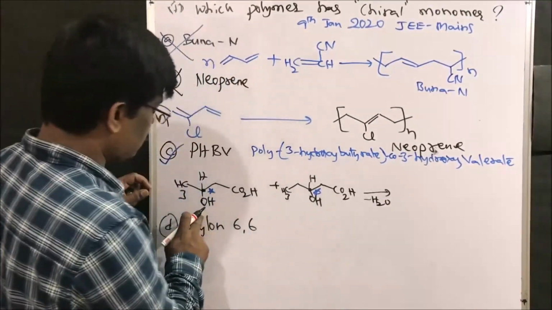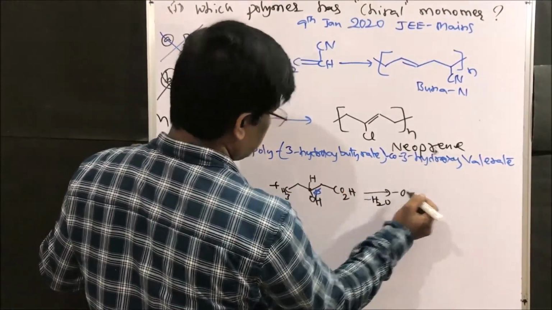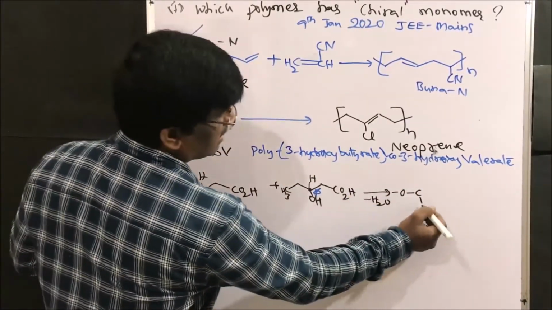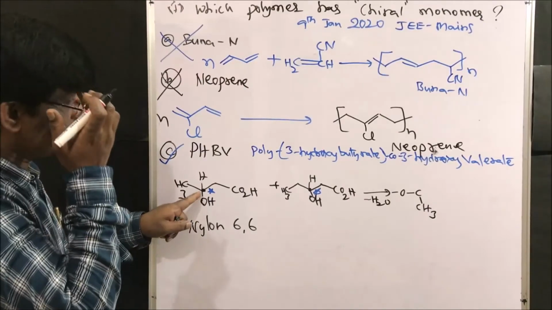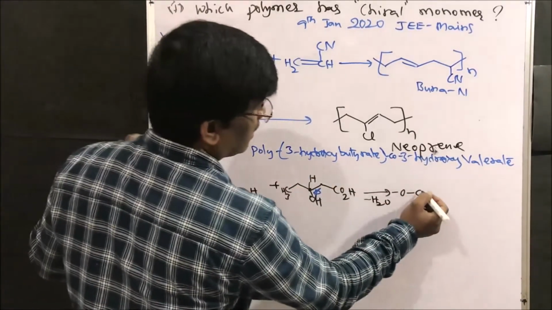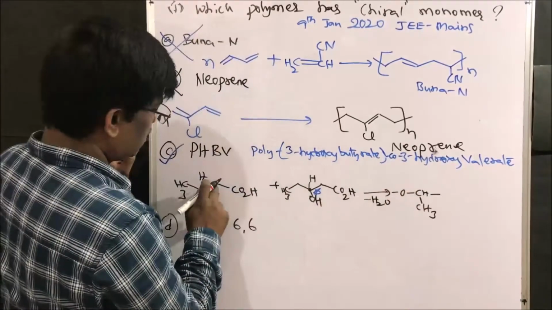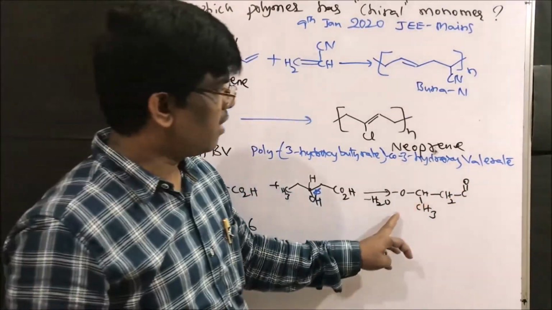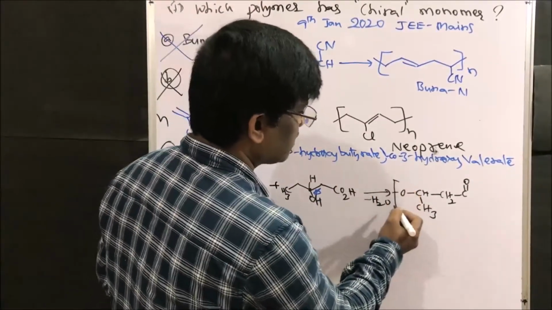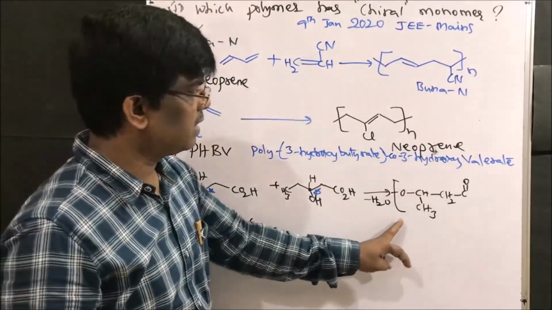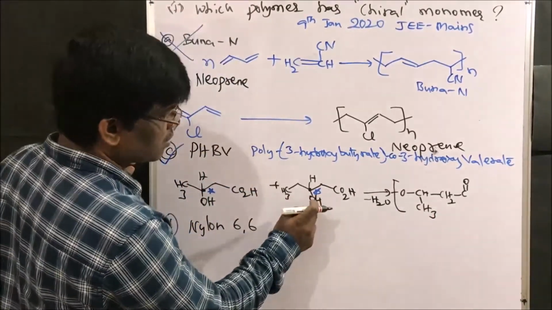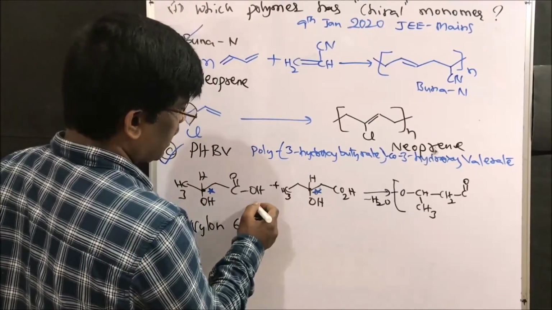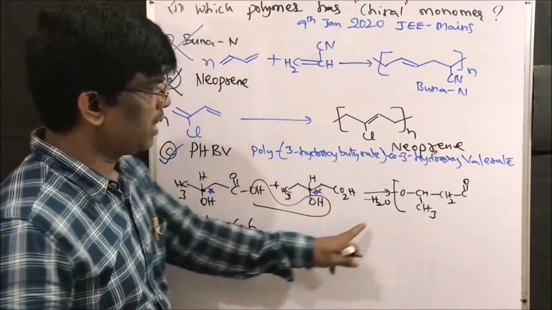Let us write. So this is hydroxy, O, this is the carbon. What is this? Methyl. So this is O, this is carbon, this is CH3. Let us write hydrogen here, CH2CO. Yes, friends, the 3-hydroxy butyric group has come, right? Any confusion? So this OH, right? So water is going to be lost to give this polymer.